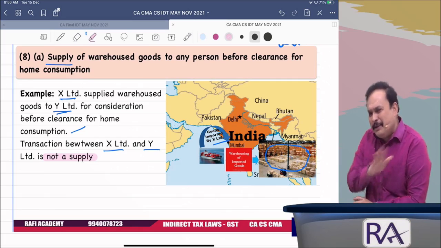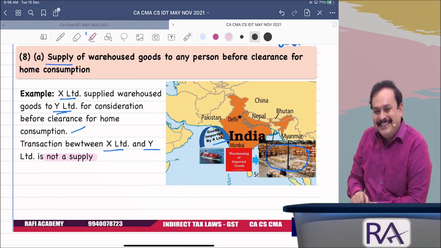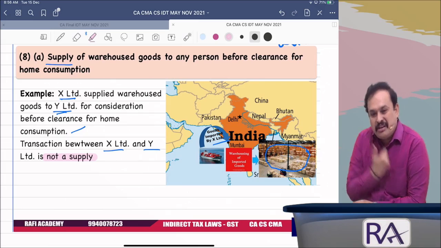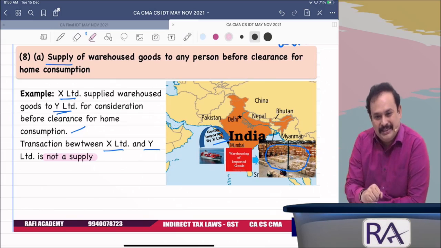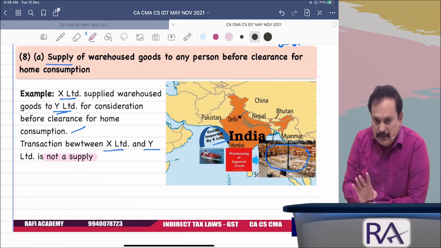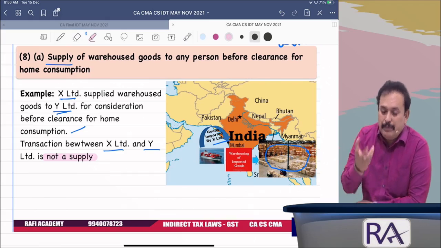IGST is not at all revenue to any department. Suppose the importer is Mr. Rafi, who imports the goods for his personal consumption. He is not a registered person. In that case, on account of import of goods, I have to pay IGST. That will be collected by the Department of Customs, Government of India.